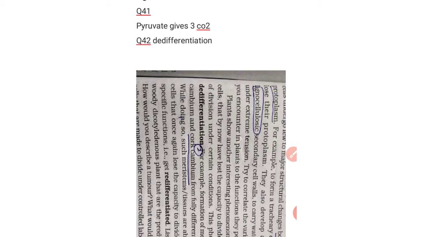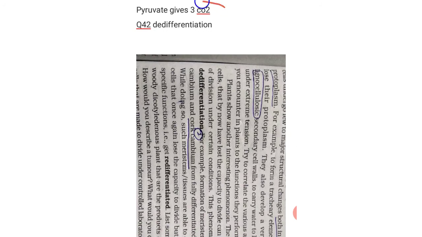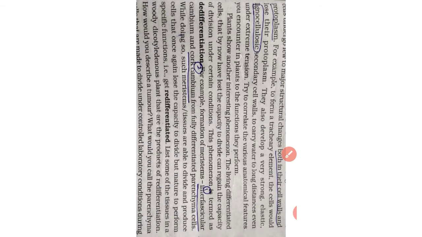And in question number 41, one pyruvate gives 3 CO2. And in question number 42, they ask about dedifferentiation. So dedifferentiation occurs in the interfascicular cambium, and it occurs in the cork cambium.